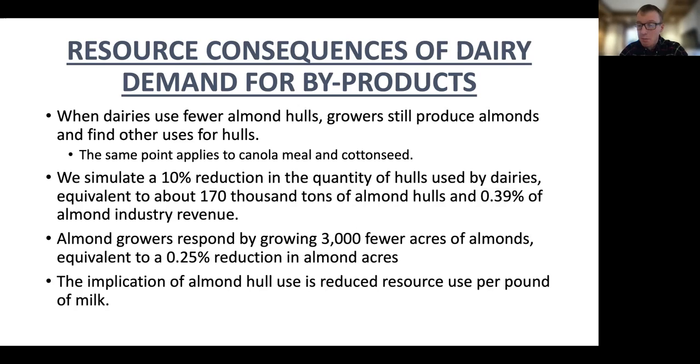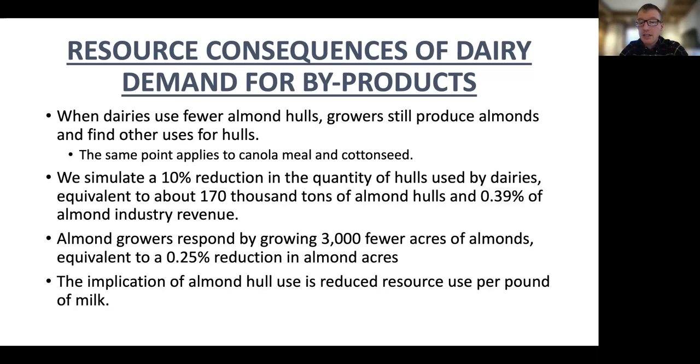Holding milk production constant, dairies would use other feeds. We use one example of a feed that they might use more of, which is corn silage. In the case of almond hulls, we would estimate that Central Valley dairies would use 18,000 additional acres of corn silage to replace the dry matter from the hulls. Corn silage is grown close to the dairies because of high transportation costs.